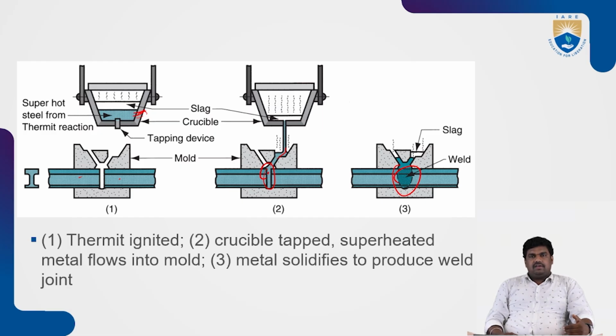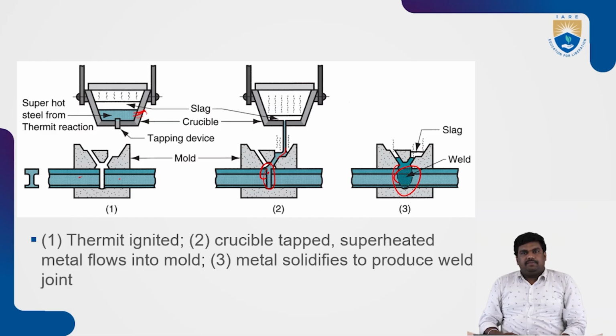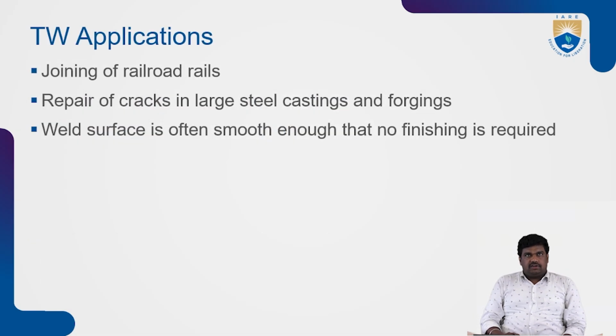In the next lecture we will see the solid state processes, where we are not melting the components. So solid state welding we are going to see in the next lecture. Thermite welding applications: joining of railroad rails and repair of cracks in large steel castings and forgings. The weld surface is often smooth enough that no finishing is required.